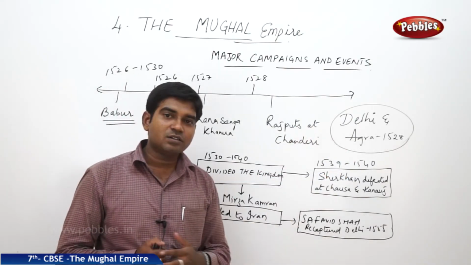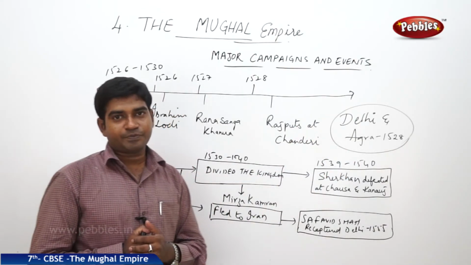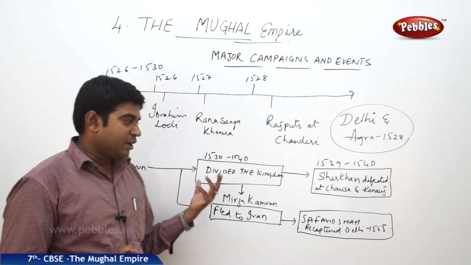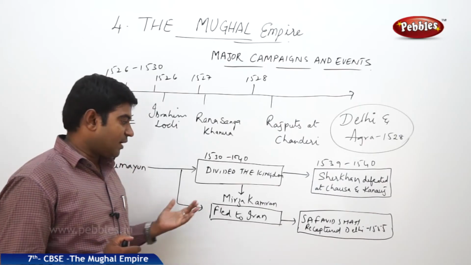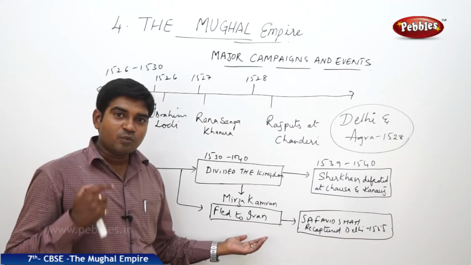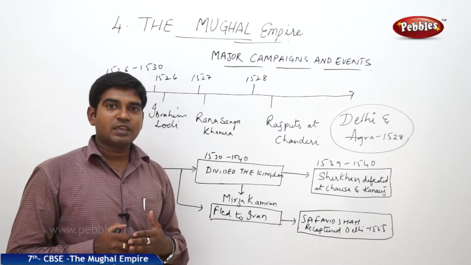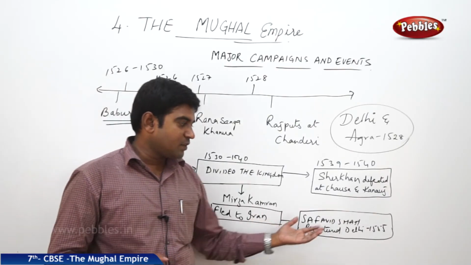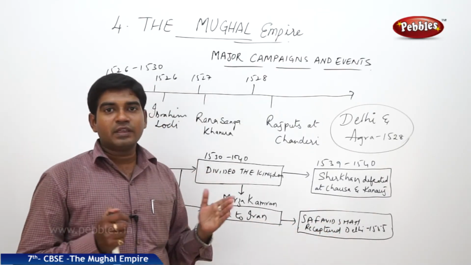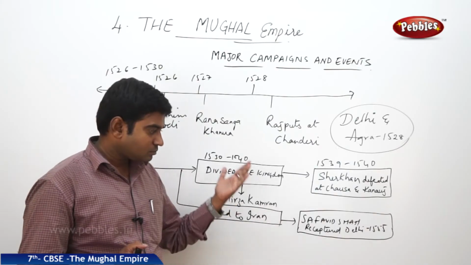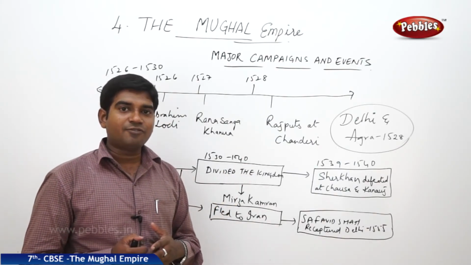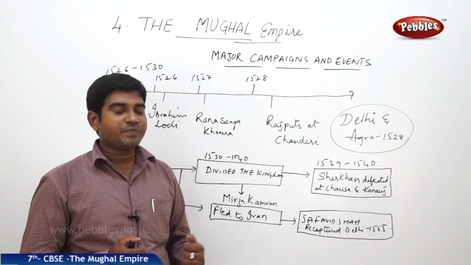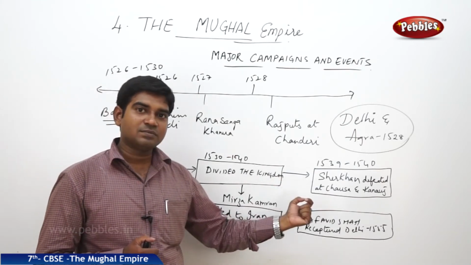Now Sher Khan established the Sur dynasty rule. With this, Humayun was forced to save his life. He fled from there to Iran, where he took shelter with his close friend Safavid Shah, who was the ruler of Iran or Persia. With his support, he was able to come back, fight and recapture Delhi in 1555.